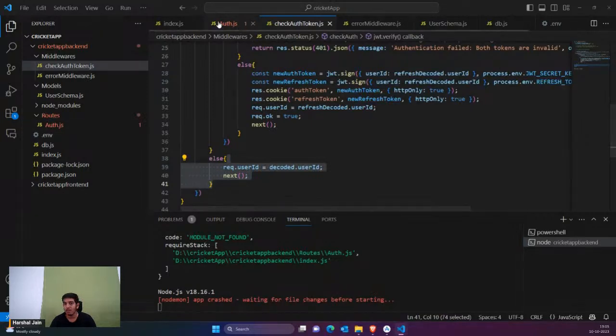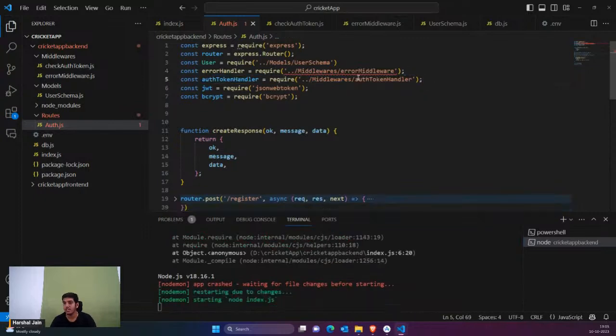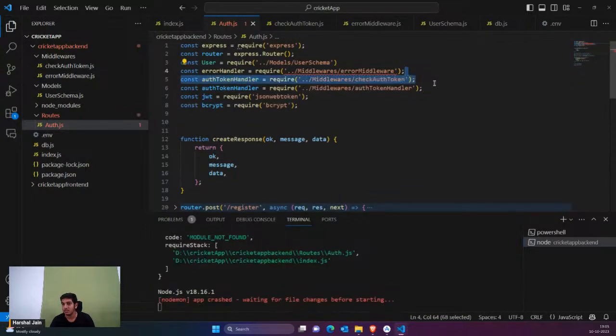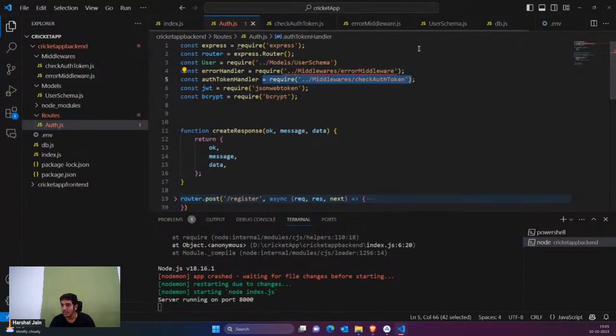Okay, this is the name. I had provided the wrong name. It's actually check auth token. So this is the file. You can see this is the file which we are talking about. This is checking the auth token.